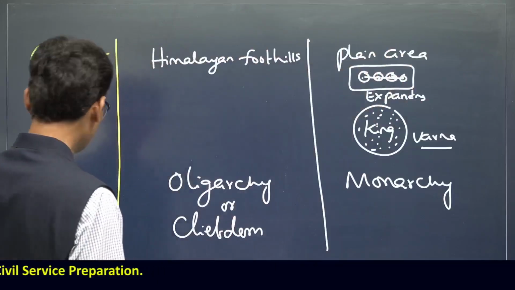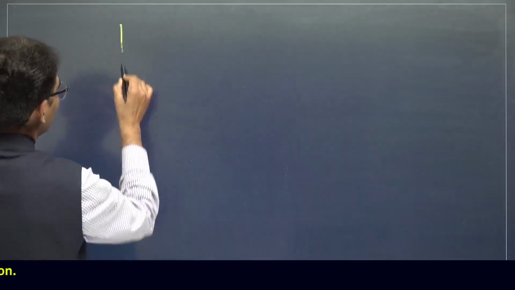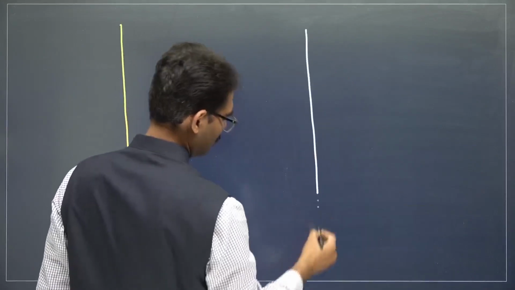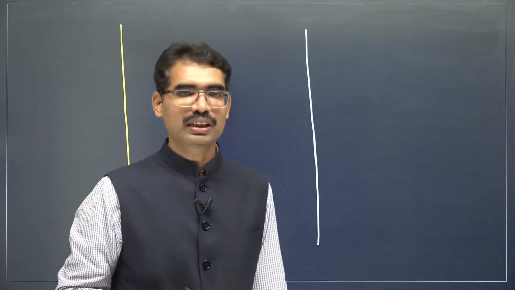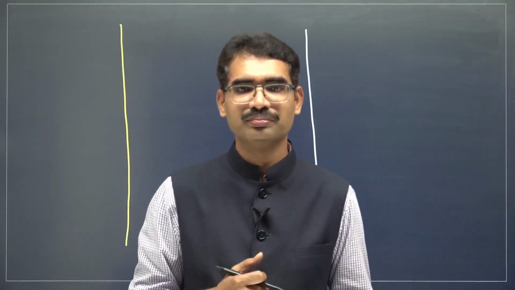Now, what is the nature? As per the existing resources, do plain areas have more resources, or hilly people? In comparison with hilly people, plain area people have more resources. Why?